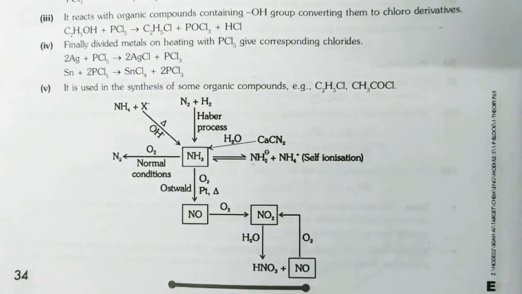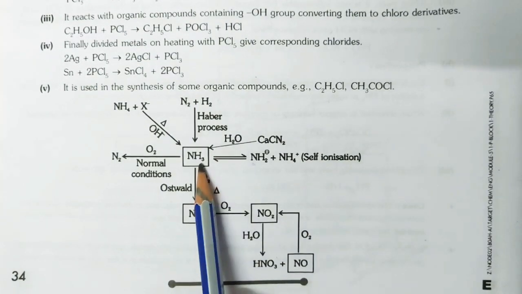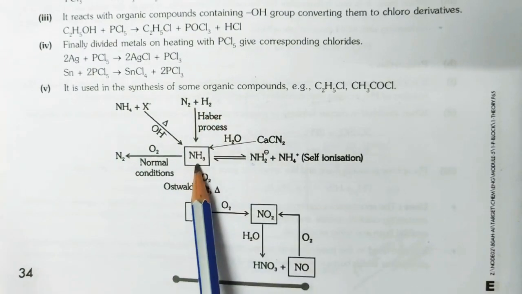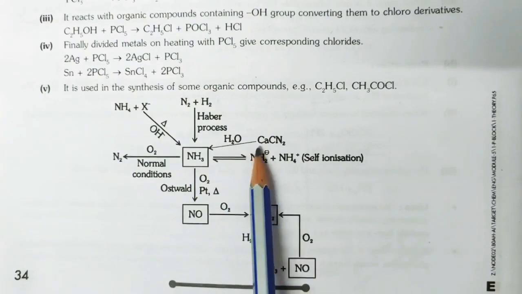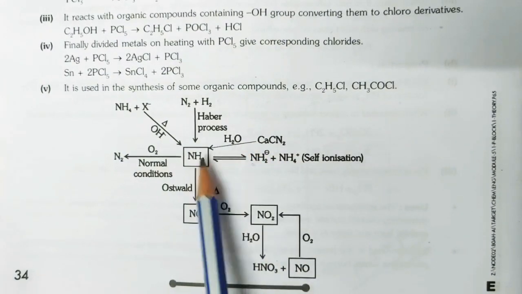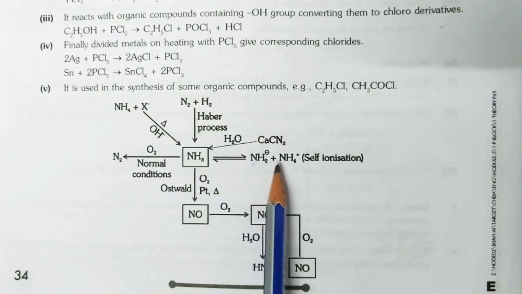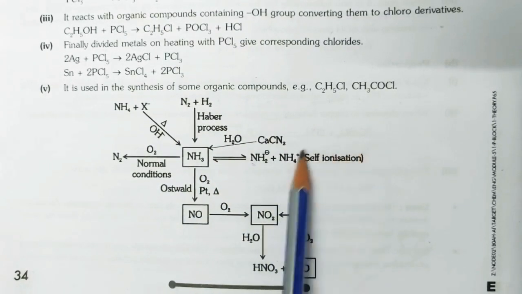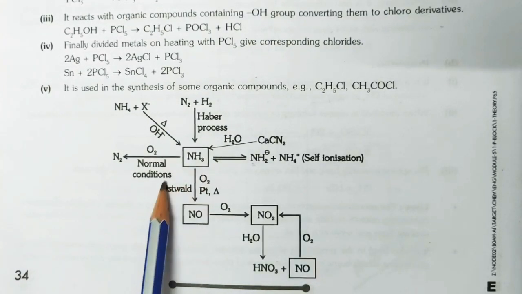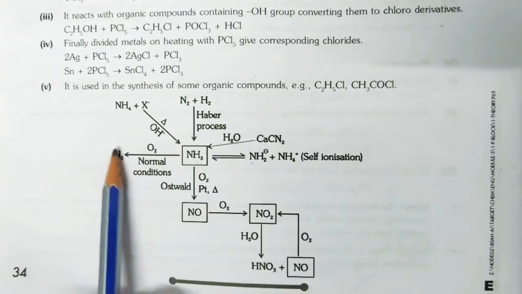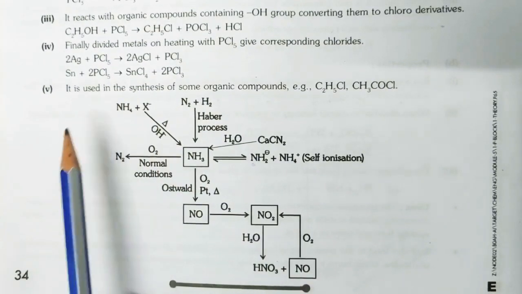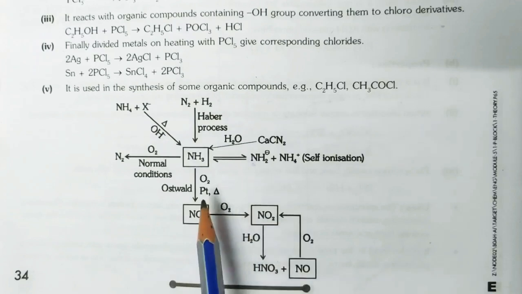See this. N2 plus H2 gives you NH3 by Haber's process. Ca CN2 on H2O gives you NH3. NH2- plus NH4+ self ionization gives you NH3. NH3 on normal condition in presence of O2 liberates N2 gas. NH3 in presence of OH- gives you NH4+ X-.